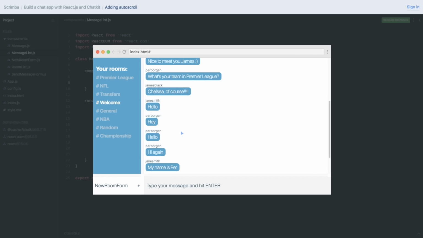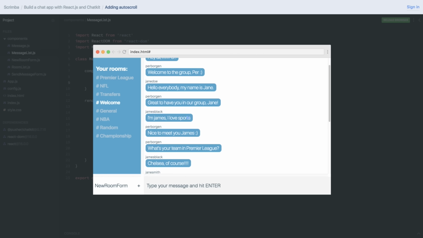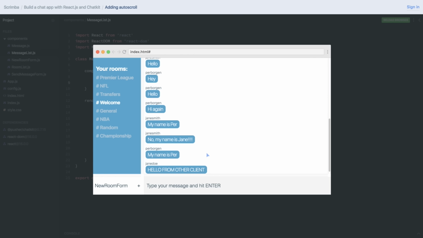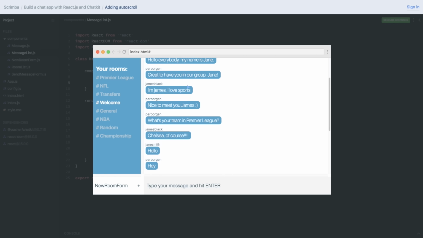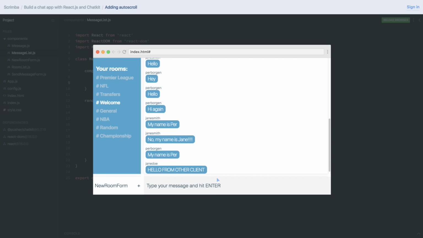For example, let's say I'm reading through all the messages up here, and then suddenly a new message appears at the bottom. Now, what I'm going to do now, I'm actually going to head into another window, which you can't see here at Scrimba, and then I'm going to write a message from that client. So I've connected from that client as well. So just sit tight. I'm going to write another message and send it, and boom, suddenly this was sent from another client, another browser basically, which I couldn't show you via Scrimba. But it was a little bit annoying that when I was reading messages up here, suddenly I got pulled down to the bottom.